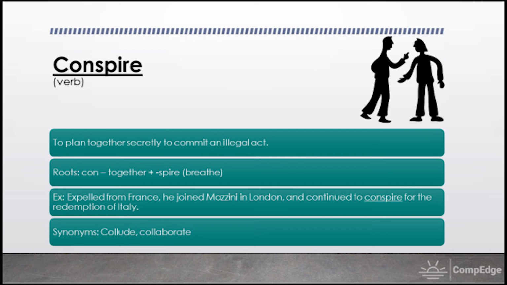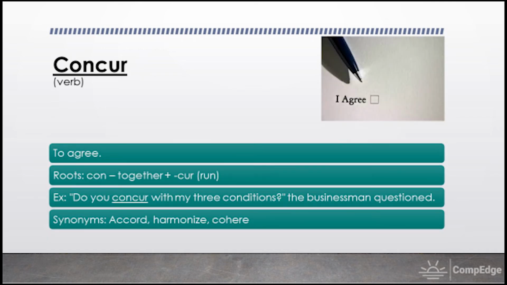And you can always associate the word conspire with the example and its definition through an image, which is this image of the two men secretly planning something. So now let's have a look at the synonyms. So the synonyms for the word conspire are collude and collaborate. Moving on to word number 5.